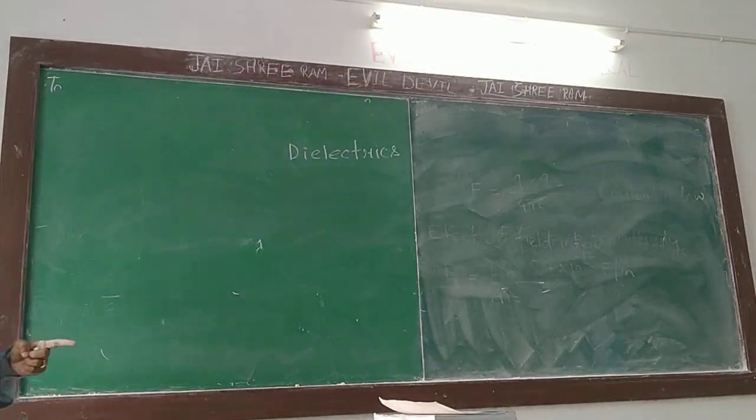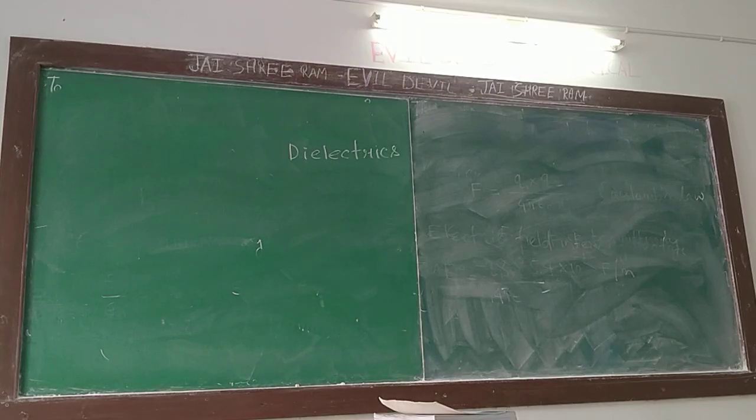Then dielectrics. Dielectrics are mainly insulators. Their properties are that they are very good insulators, and they can be polarized. All these things will be discussed. Now we are going directly to the dielectrics.